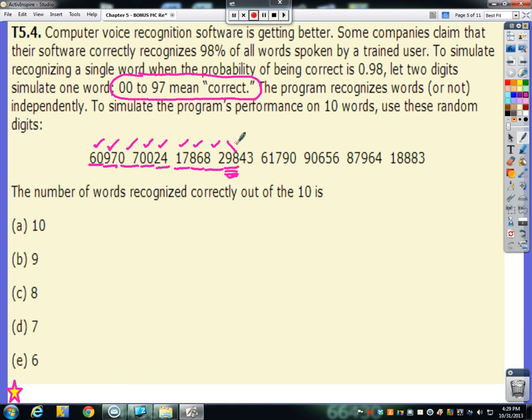98, wah, wah. Now, how many have we got to this point? 1, 2, 3, 4, 5, 6, 7, 8, 9. And the last 2 numbers to get 10 words altogether, 43 works. So the number of words recognized correctly out of the 10 would be 9. And we're good.